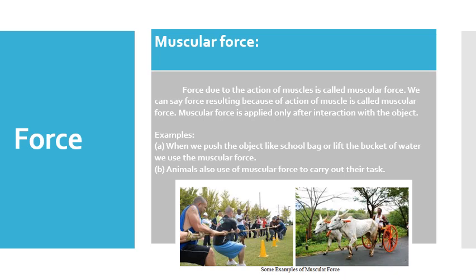These animals are also applying muscular force on the rod, and that is why they are able to pull the cart. In all these cases, humans as well as animals apply a muscular force that is connected with another surface. That is why it is an example of a contact force.